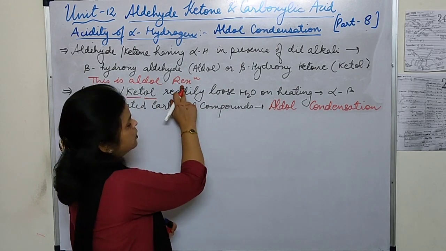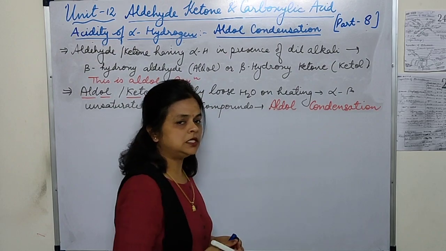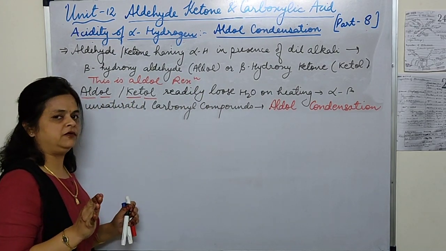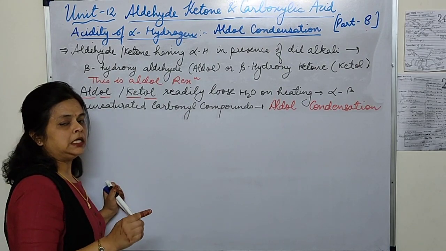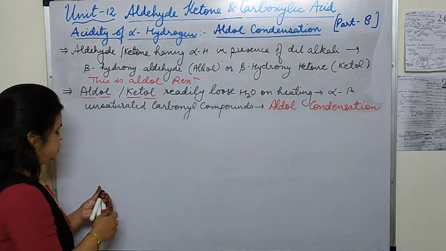So the first one is the aldol reaction, the formation of aldol, and the second one is the aldol condensation reaction. Let's take the example of ethanal and propanone, that is, one aldehyde and one ketone.